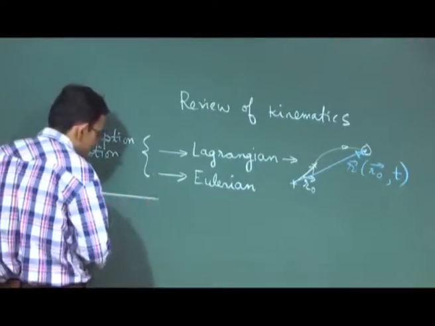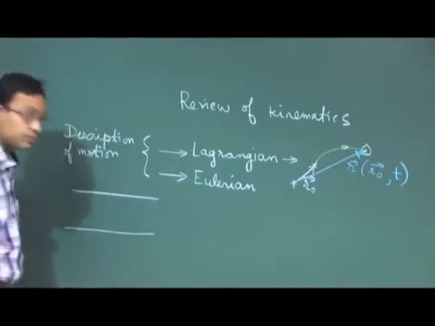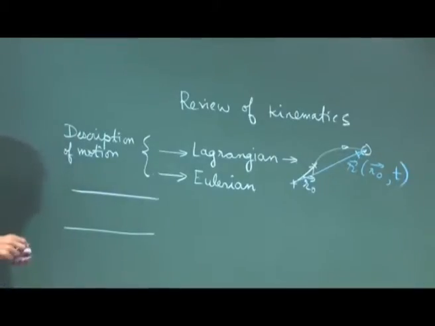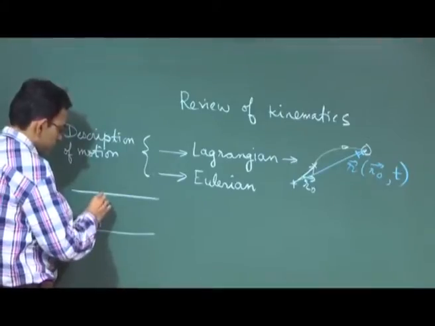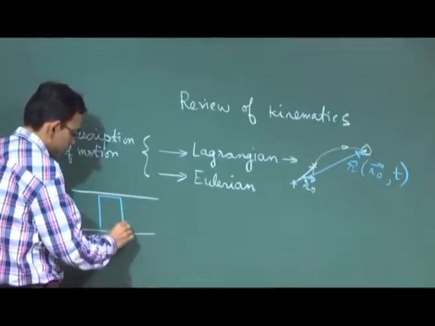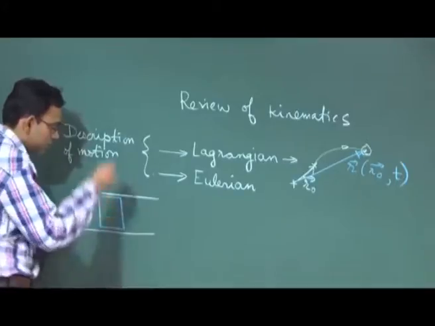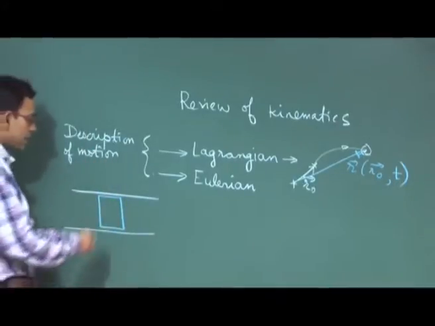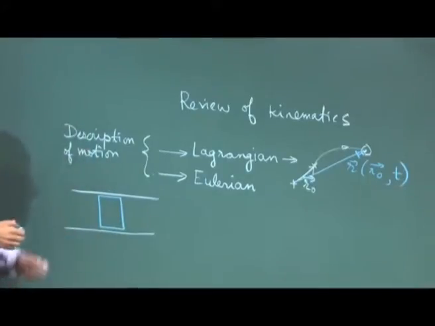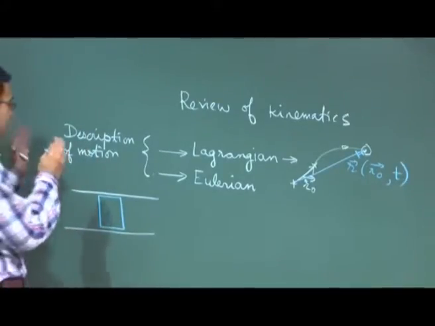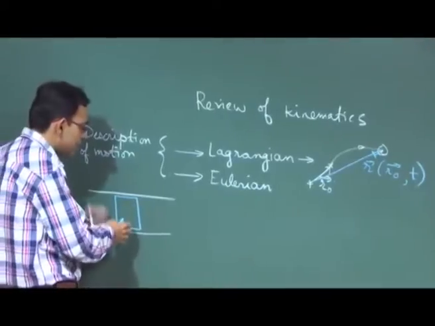So, let us say for example this is a pipe. In this pipe, let us say you are interested to study the motion around this zone. So, first you identify this region.